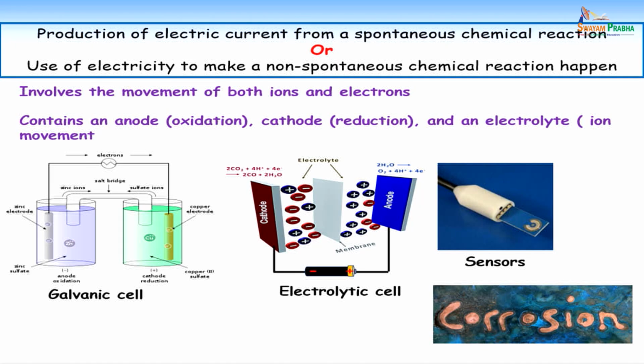For example, you can see here a galvanic cell, a zinc-copper galvanic cell. A zinc electrode is dipped in a zinc sulfate solution and a copper electrode in a copper sulfate solution, connected using a salt bridge. The salt bridge is for ion movement. When it is connected, the zinc will get oxidized and this will be the negative electrode, and the Cu2+ in the copper sulfate solution gets reduced and forms copper. So it will be a positive electrode here. It is a galvanic cell.